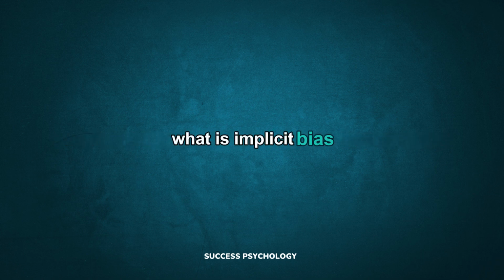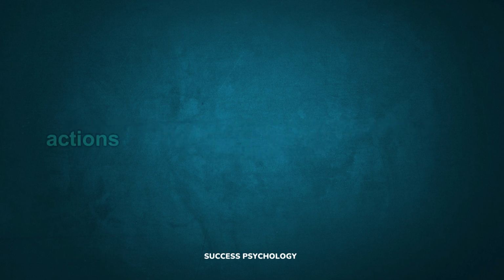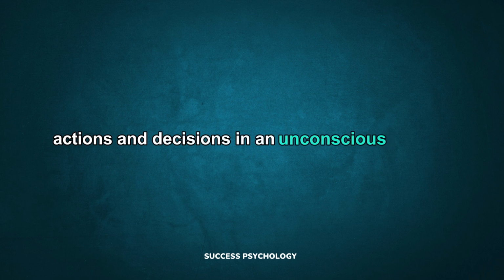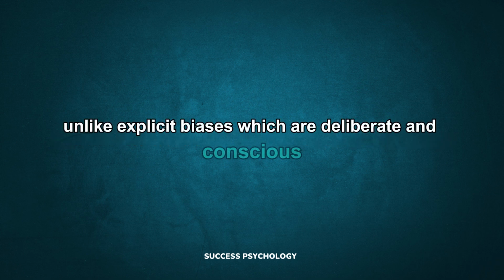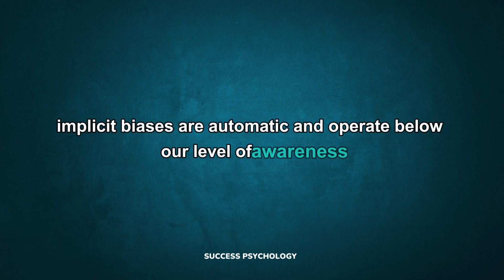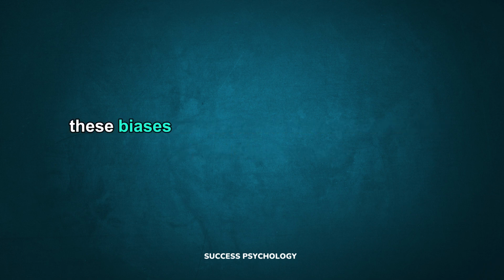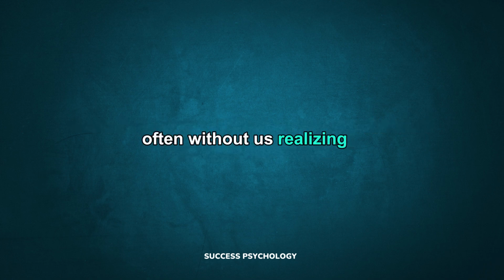What is implicit bias? Implicit bias refers to the attitudes or stereotypes that influence our understanding, actions, and decisions in an unconscious manner. Unlike explicit biases, which are deliberate and conscious, implicit biases are automatic and operate below our level of awareness. These biases can affect how we perceive and interact with others, often without us realizing it.